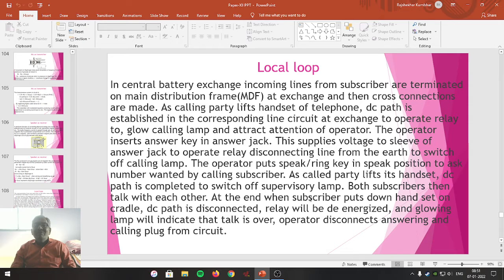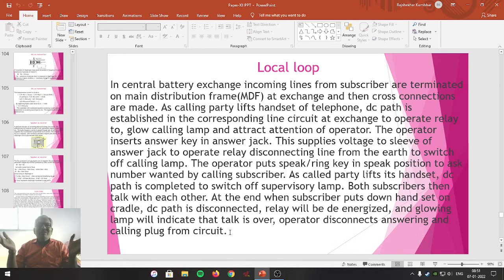At the end, when the subscriber puts the handset down on the cradle, the DC path is disconnected, the relay will be de-energized, and a glowing lamp will indicate that the talk is over. The operator disconnects the answering and calling plug from the circuit.